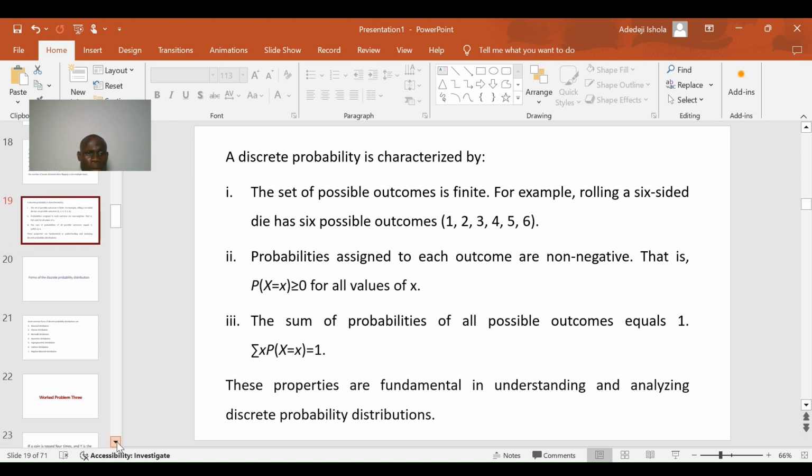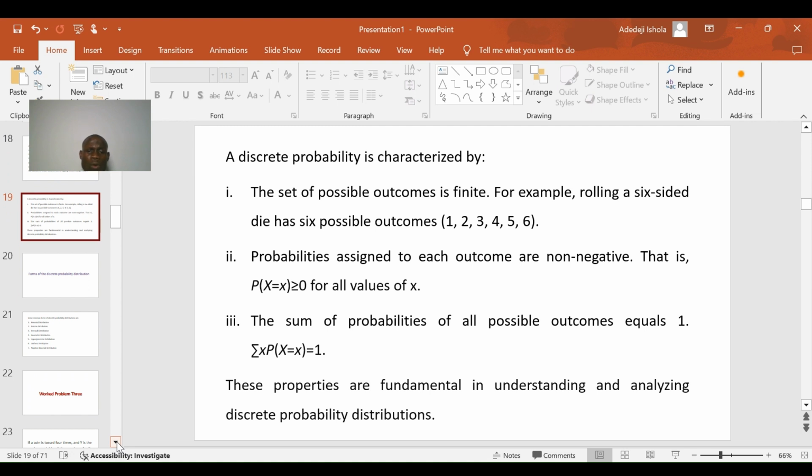It's very important for us as students of statistics to keep these properties at the back of our mind, because this is what makes the clear distinction between the discrete probability distribution and the continuous probability distribution.